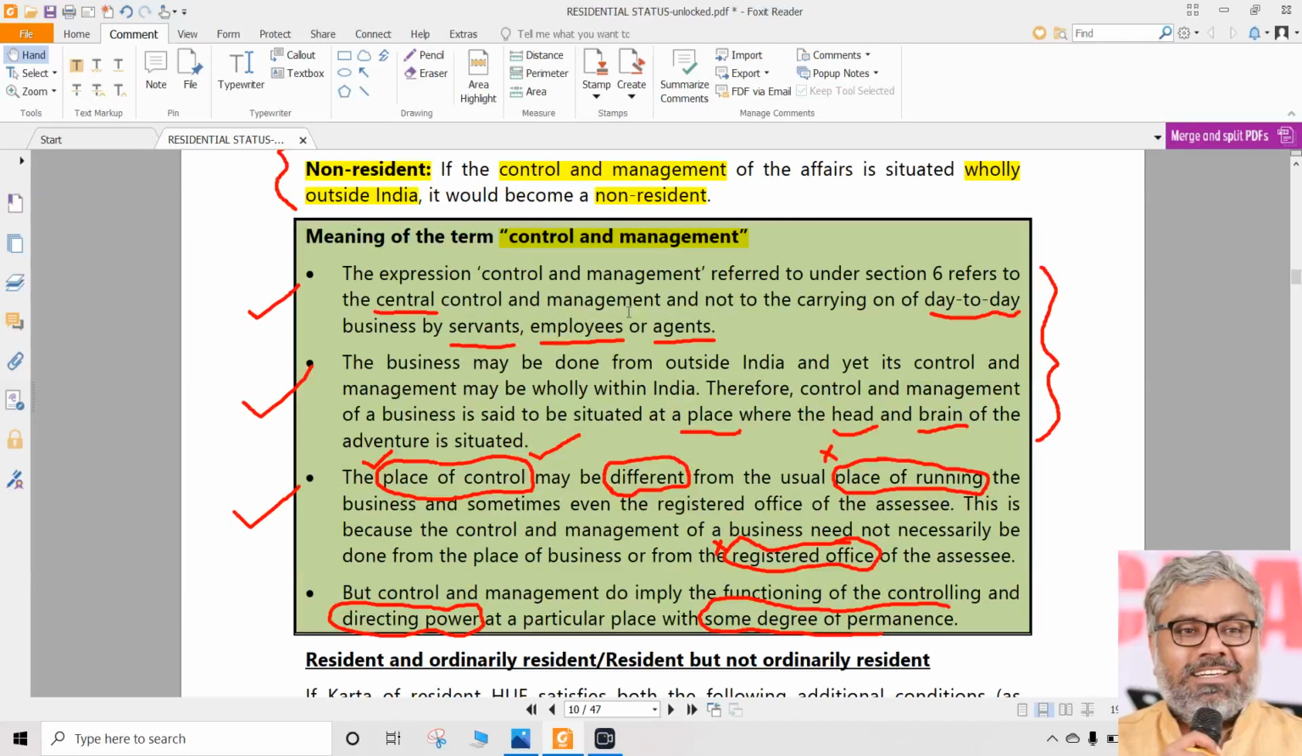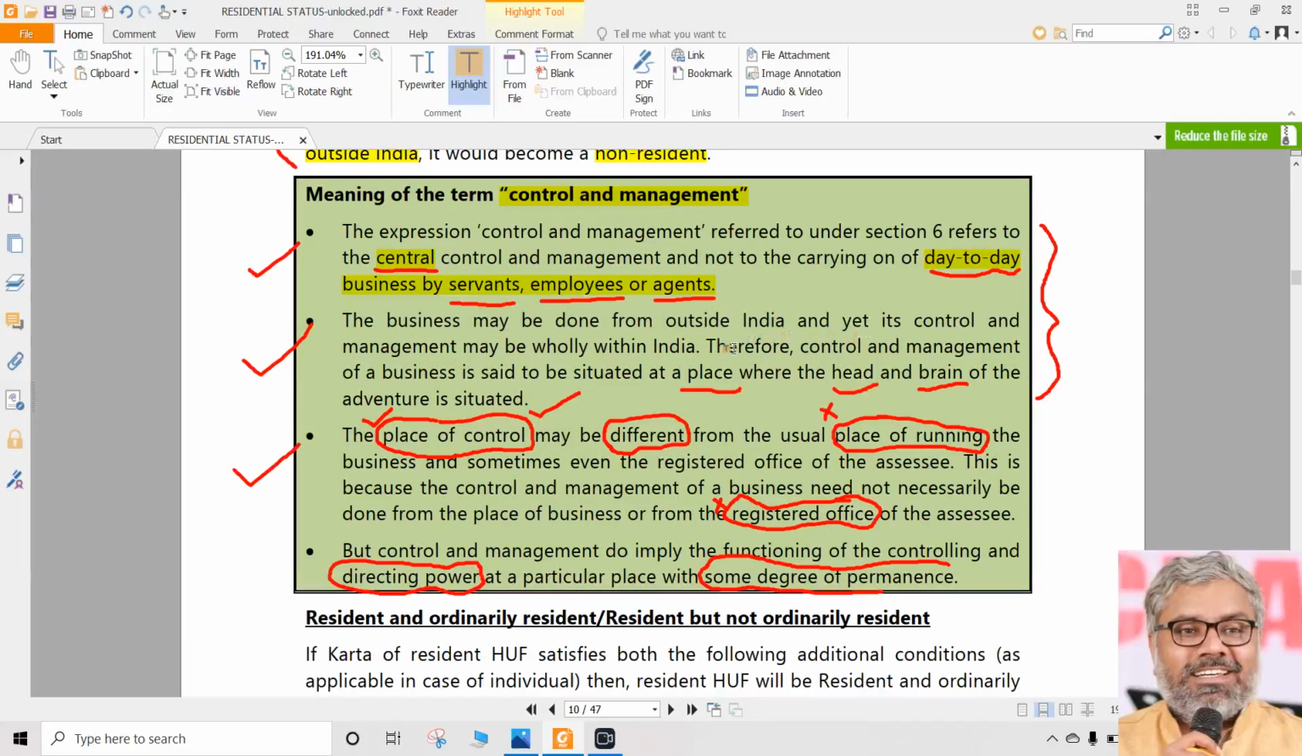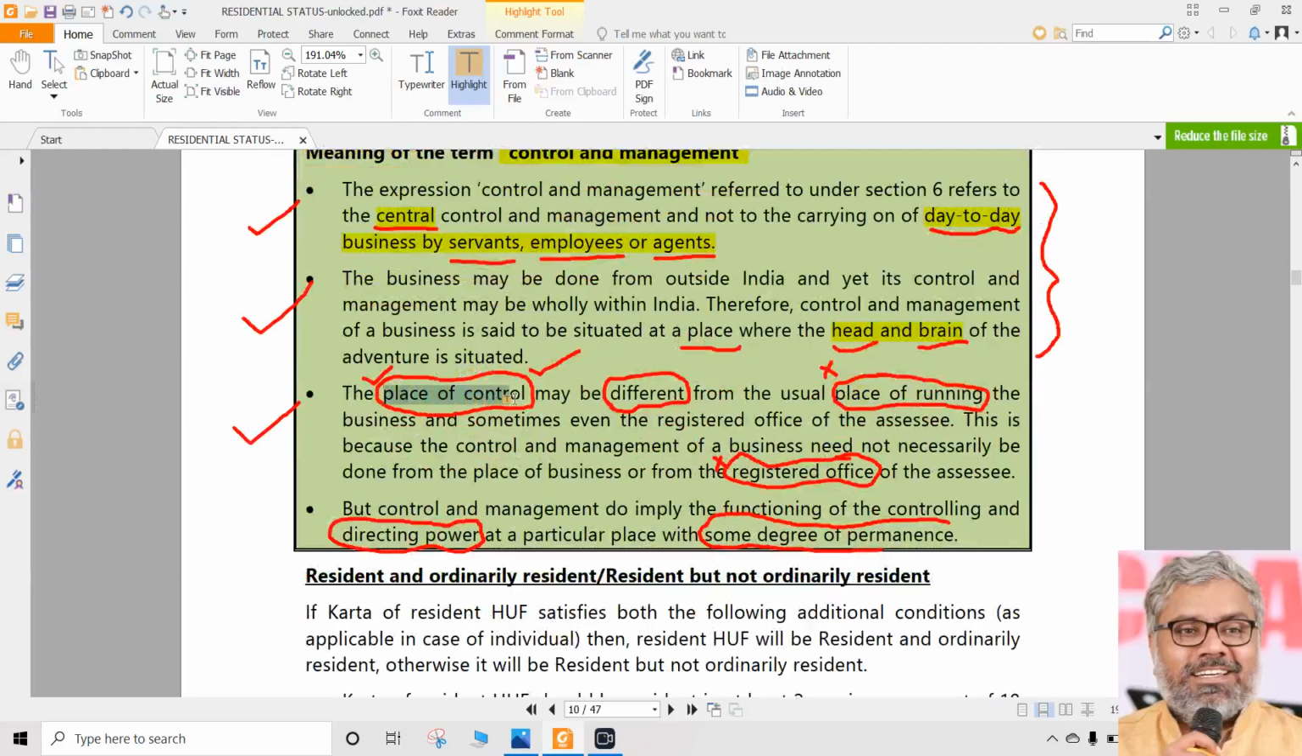Once again, all of them are still directing towards the same thing. Using different words, but all the four points are telling the same thing. What matters is not day-to-day operations. What matters is central control. That is the first point. That is central control. And the second point: day-to-day business by servants and agents does not matter. And the second point is the place where we can say the control is situated, where the head and brain of the institution or adventure, or whatever you call it, organization, family, is situated. And what matters is the place of control.